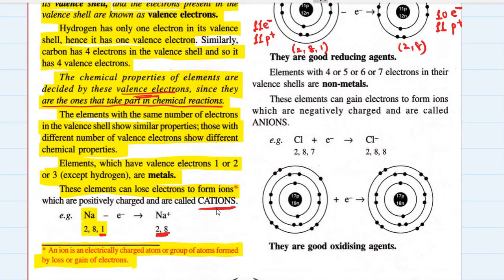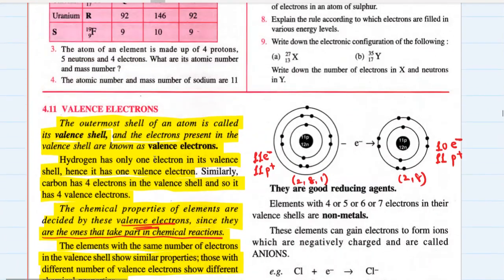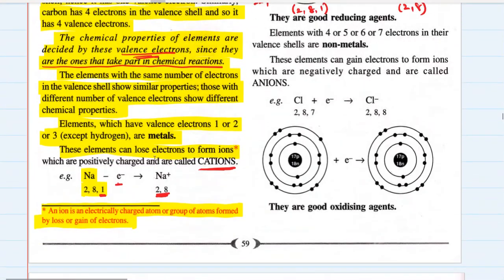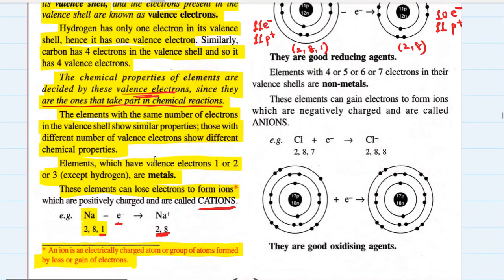Okay, remember this one. These elements can lose electrons to form ions, which are known as cations, which are positively charged. So sodium atom loses one electron and gets converted into sodium ion or sodium cation. Is that clear?